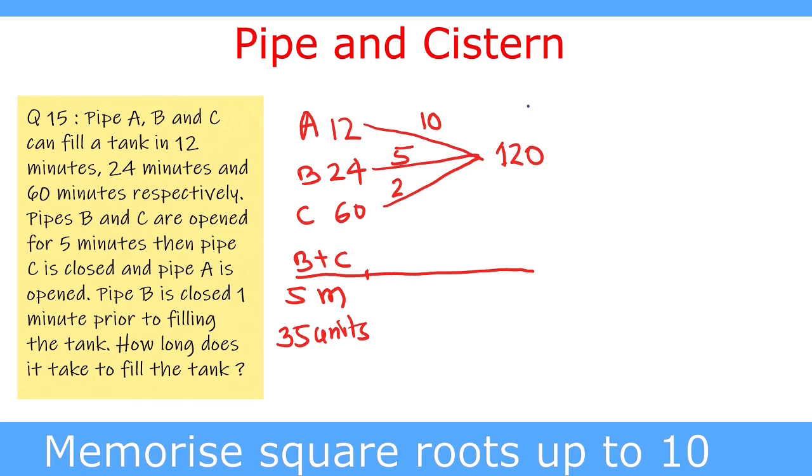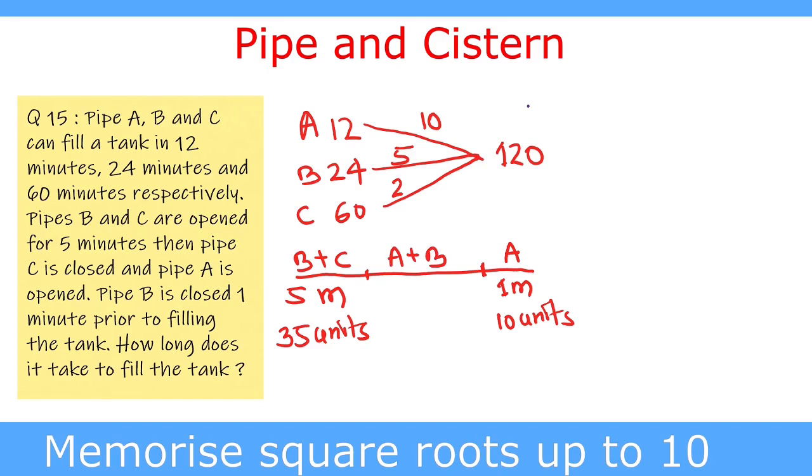And in the last 1 minute only pipe A fills the tank, and A fills 10 units per minute. So 10 units are filled in the last 1 minute. Now in the in-between part, A and B are filling the tank, and we don't know this time. So we'll find out this time.